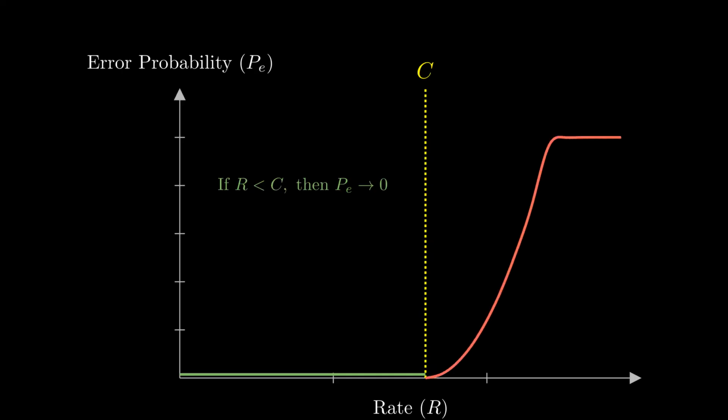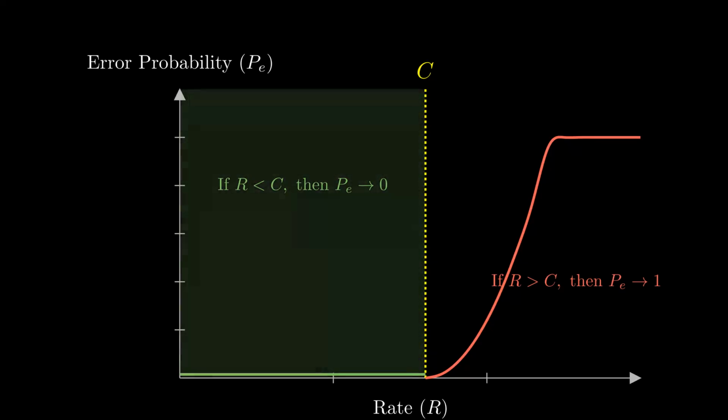However, if you get greedy and try to transmit at a rate higher than C, the theorem bites back. The probability of error shoots up towards 1. Communication becomes impossible. This creates what we call the achievable region. Before Shannon, engineers fought noise by just shouting louder. Shannon showed us that we don't need more power, we just need to be smart enough to stay within the speed limit of the channel.